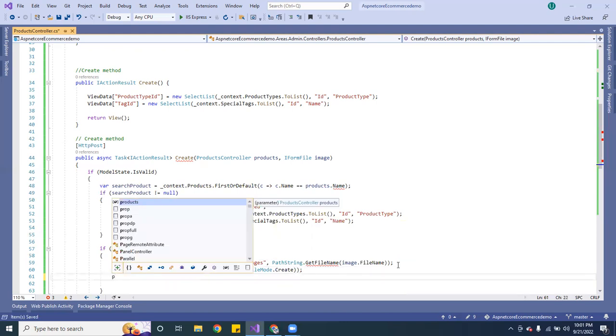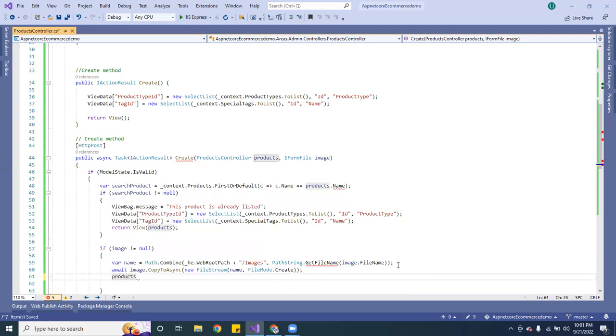And here we want to do products, and we want to do image. The path is going to be images/ and I want to add the image file name.